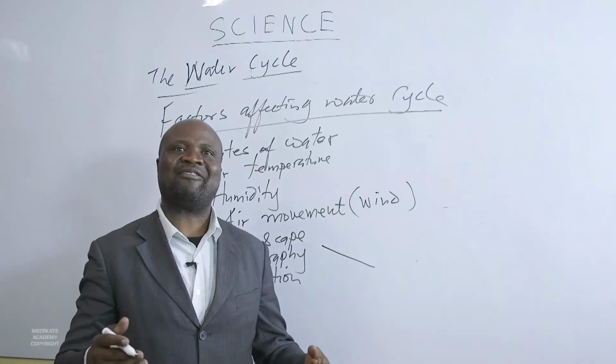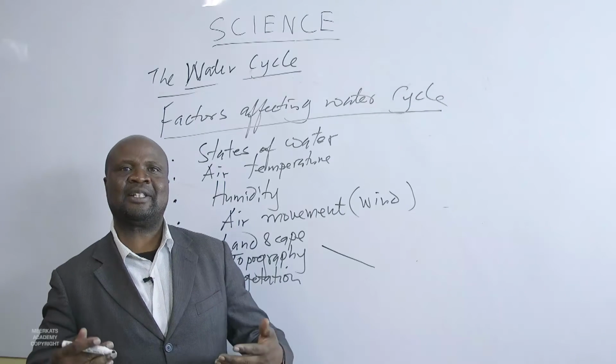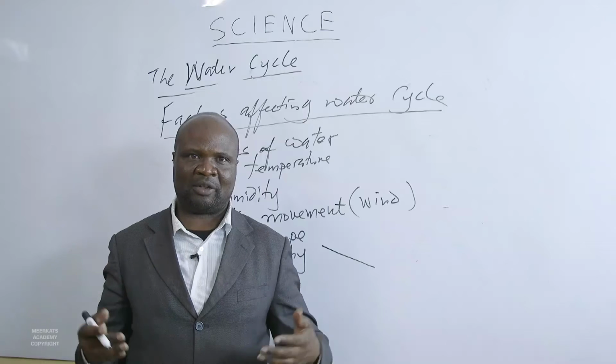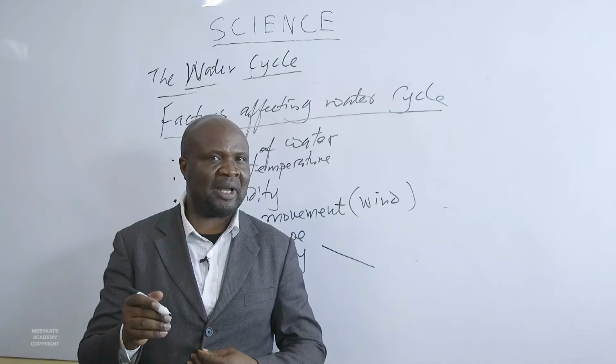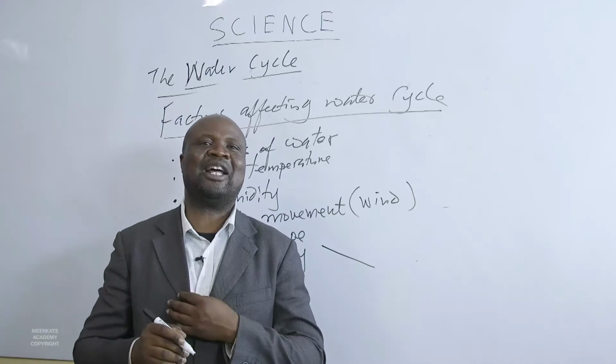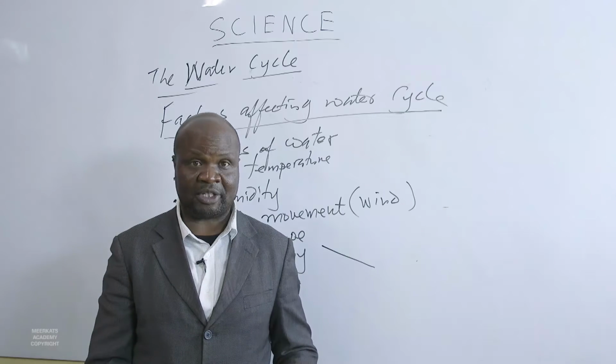There are plants with open stomata that will take in water very fast and release this water through the leaves back to the atmosphere. And we have plants that are made in such a way to resist evaporation and transpiration. So the nature of vegetation we have will affect the water cycle.